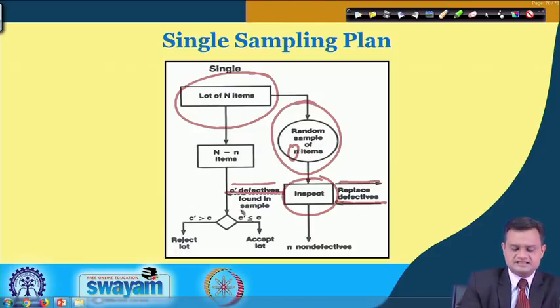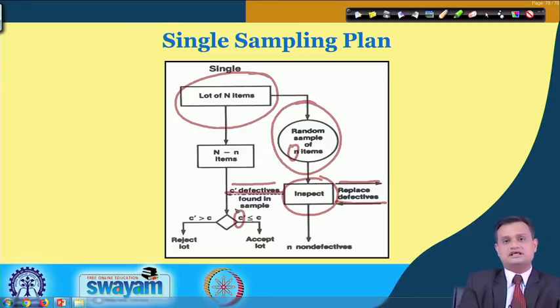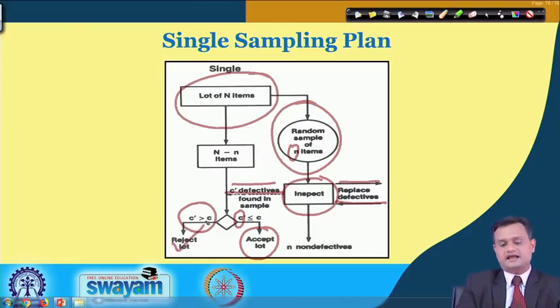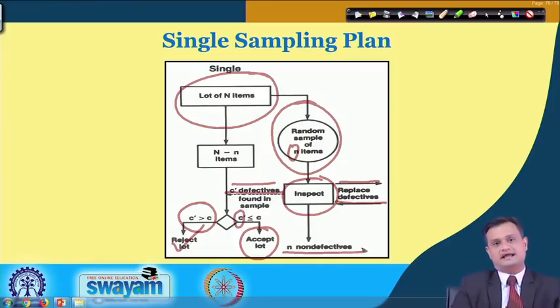Now if this C dash is less than or equal to C, which is the acceptance number, I will accept the lot, because it is less than the acceptance number. If it is greater than C, meaning the number of defectives, then I will reject the lot. And you can have n non-defectives from a lot of, say, capital N and a sample of n.